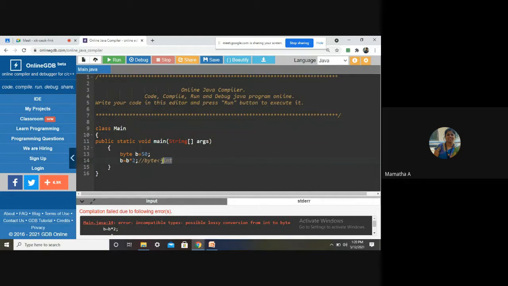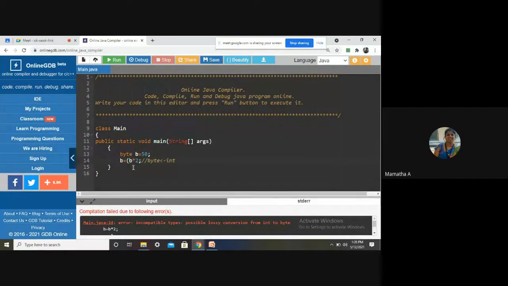So B star 2 was int, and that was being assigned to byte, which is not possible. So what should I do here? Which casting? How do I store larger to smaller? Larger to smaller, explicit.